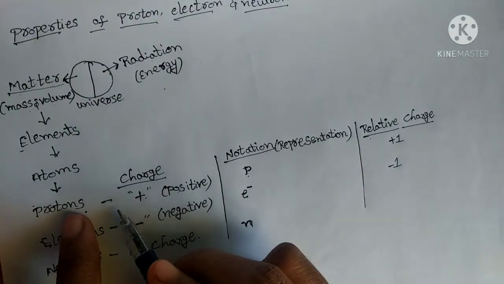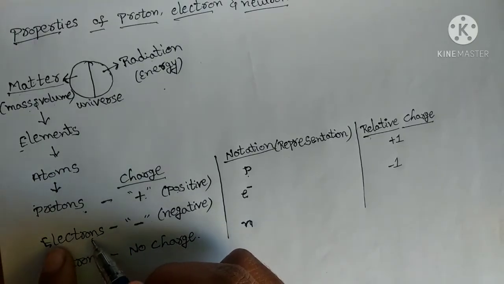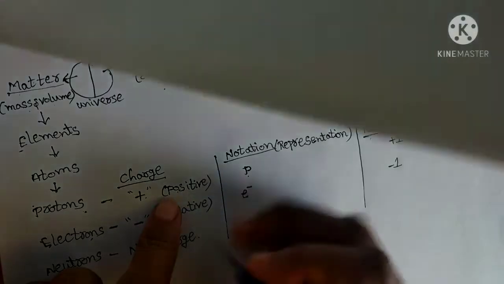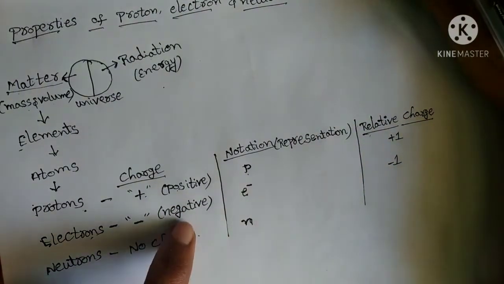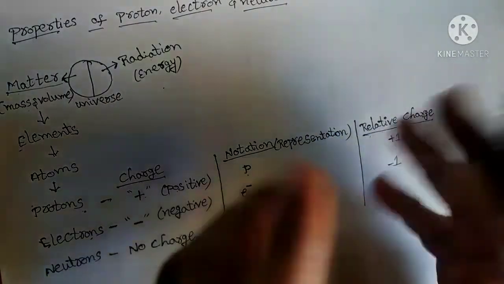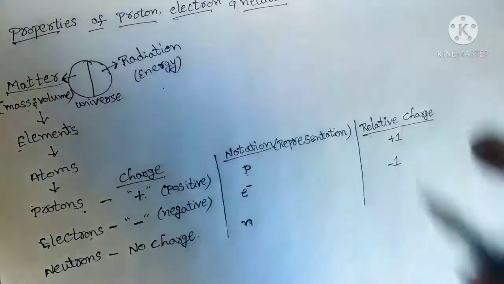How much charge is there for protons, the same charge is there for electrons, but both are opposite. Protons have positive charge and electrons have negative charge. Both are on opposite sides, but both are equal. Together, they will be 0.